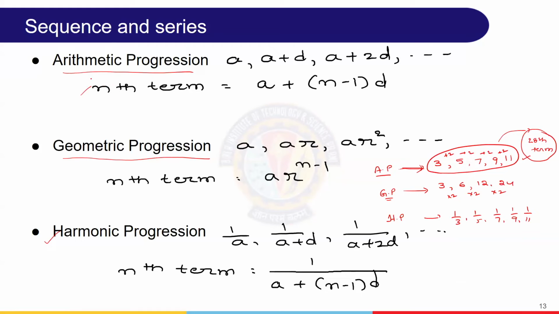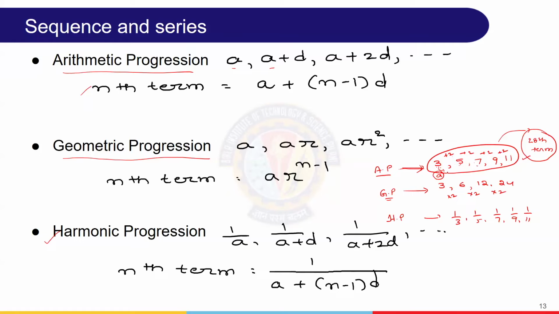If you see this clearly, here 3 plus 2, that is a plus d. Now 7 we are getting by adding plus 2 again, that means 3 plus 2 plus 2. This is called a, the first term, and d is called the common difference.